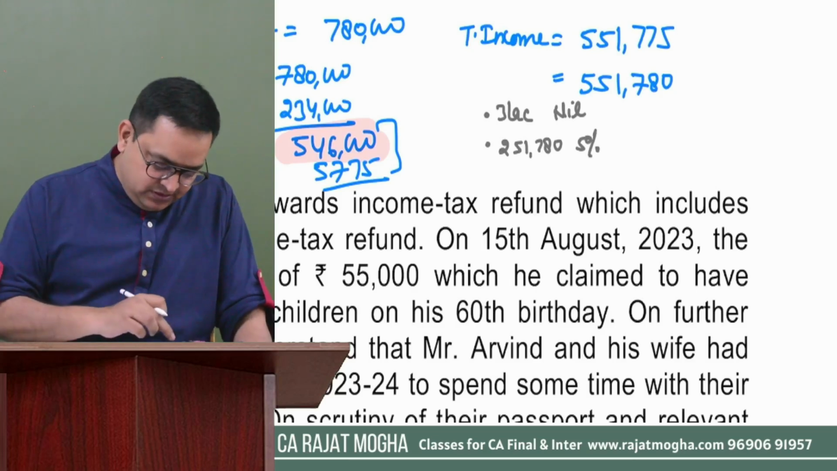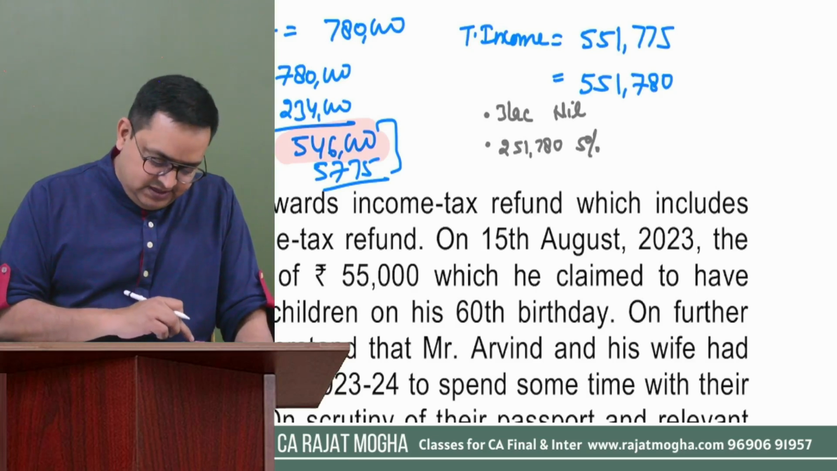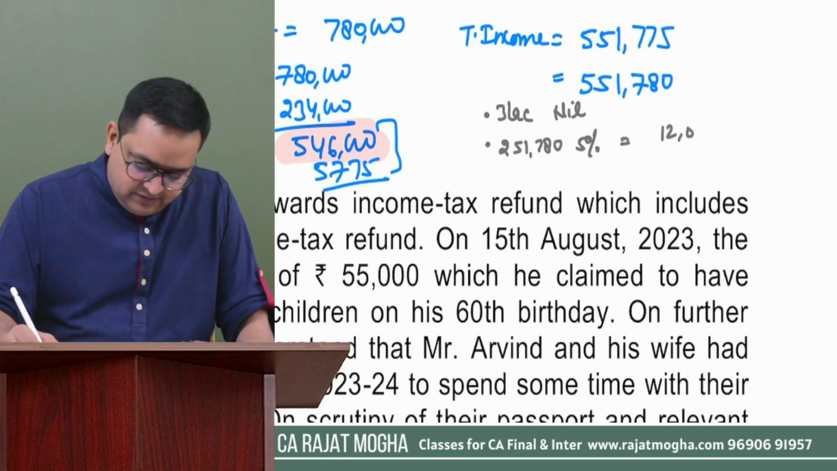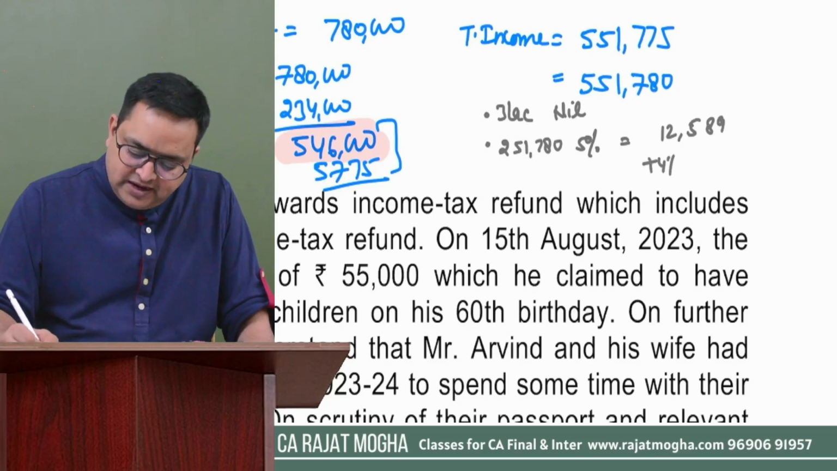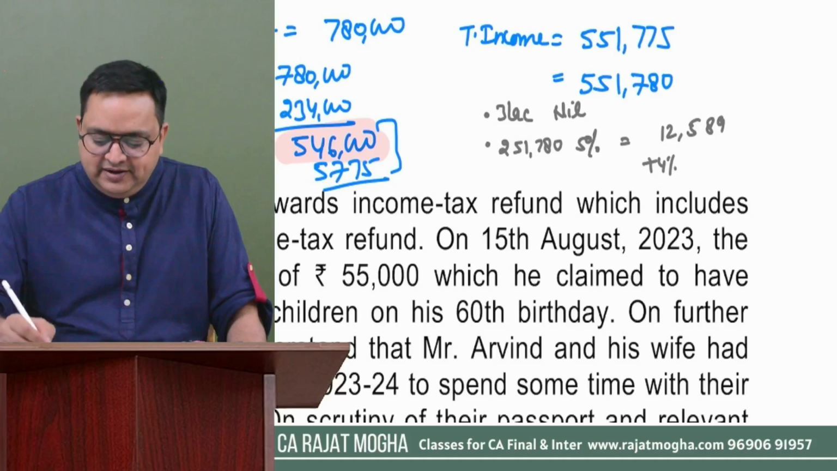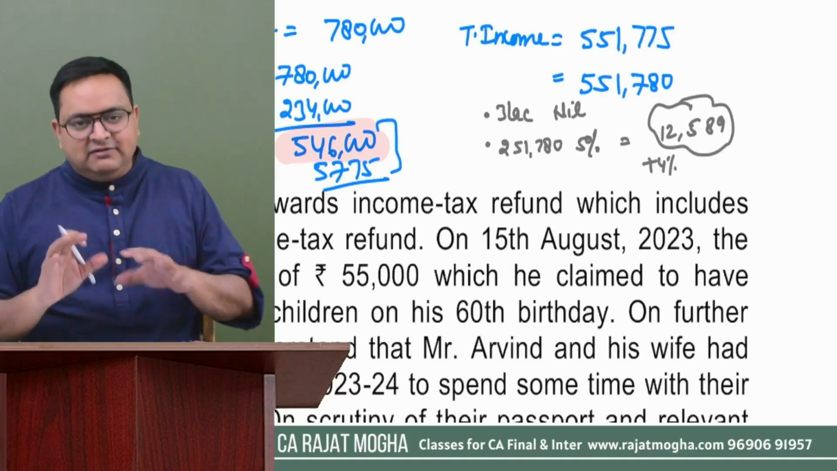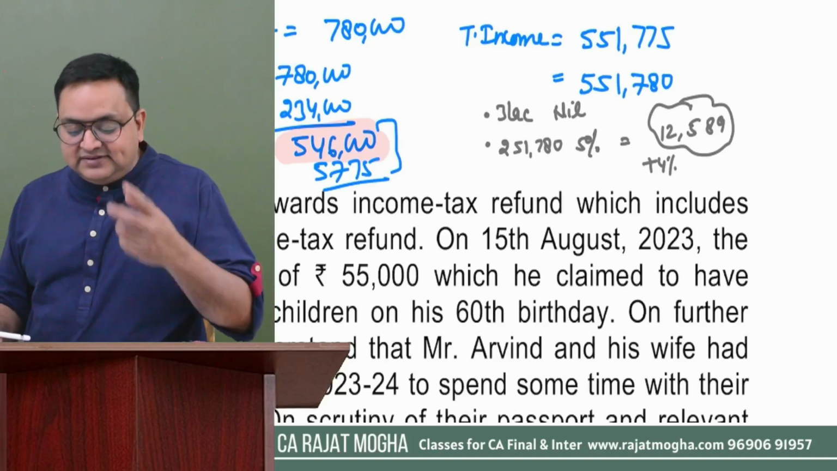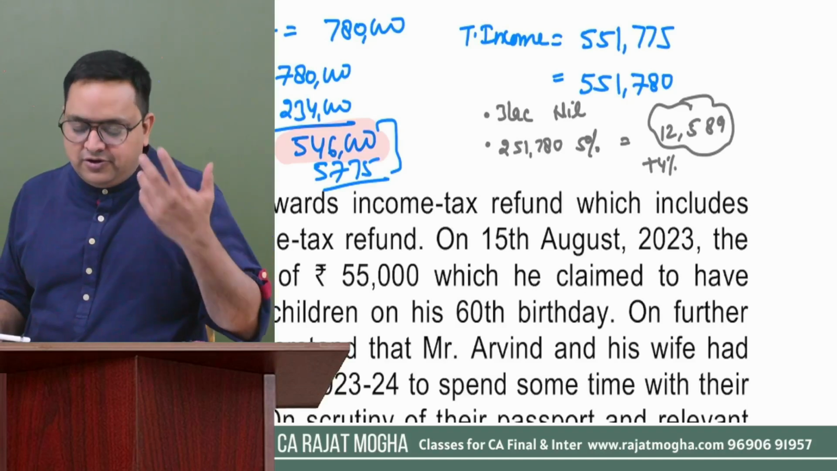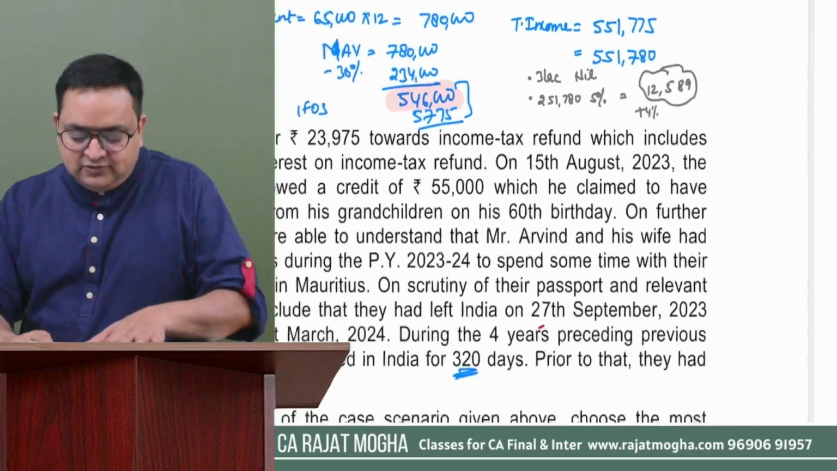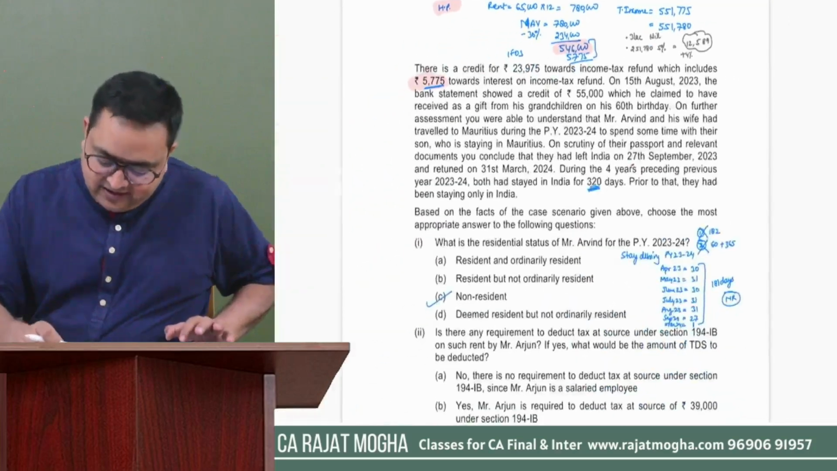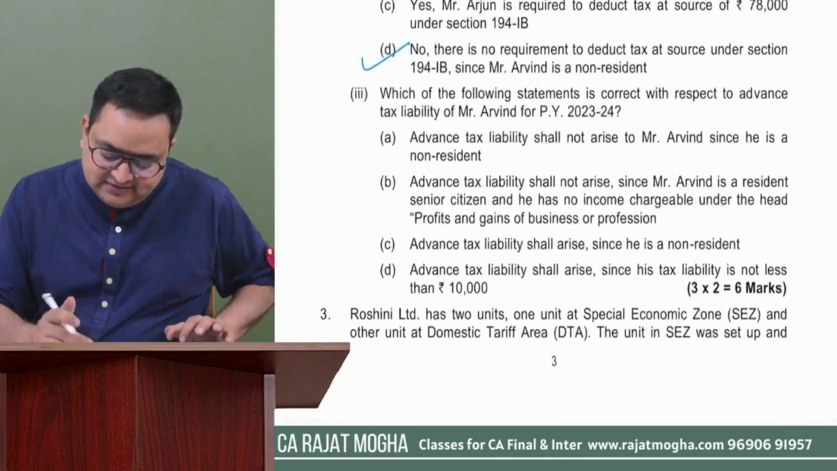How much it will be? 2,51,780 at 5% would be 12,589. Plus, you have to calculate cess also. But there is no requirement to calculate the tax further, because my motive was to determine whether this tax payable amount is more than 10,000 or not. So it is more than 10,000 rupees over here. So even if it would have been 10,000 also, then also advanced tax liability arises. So I can now firmly say that this answer is my correct answer.